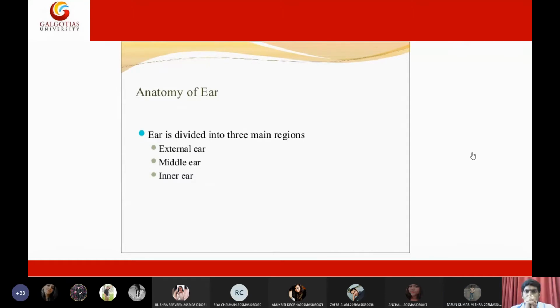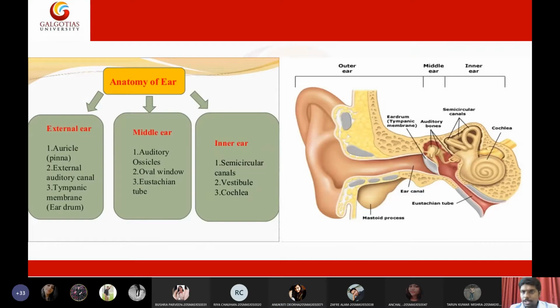Ear pinna and auditory canal. You must say external auditory canal. Then it will end with the eardrum. Eardrum is also called the tympanic membrane. Very good, students.